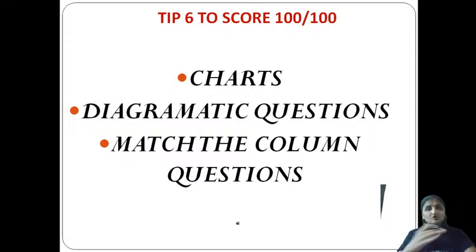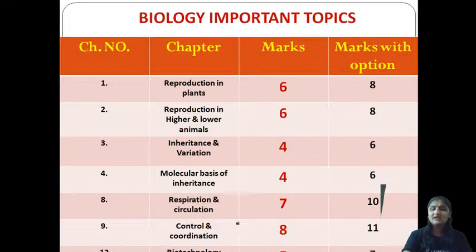So you can go through all these tips, then mark my word, you are going to score 100 on 100. Okay, so if you have any doubt you can ask. The list of a few important chapters I have provided you yesterday also, today also I have given you, so you can go through it and start scheduling and planning your day-to-day subjects according to these chapters. Similarly, you can take the important chapters from the concerned educators of those subjects. For biology, I have given you all the important chapters for MHT CET 21. According to that, you can start preparing for the board exams and for the CET also. So if you have any doubt, you can ask, otherwise we can end the session.